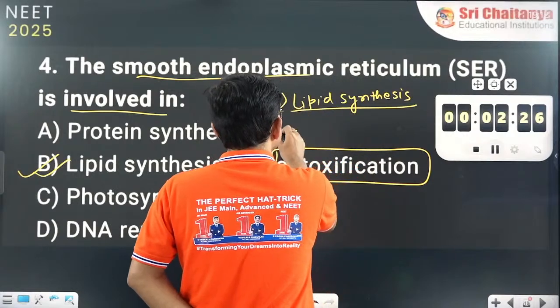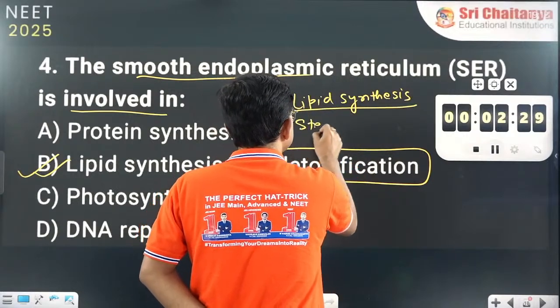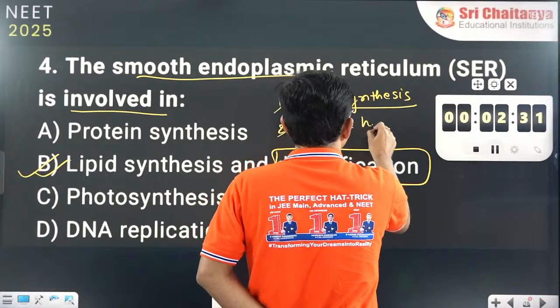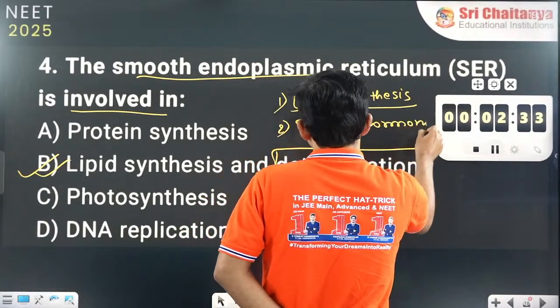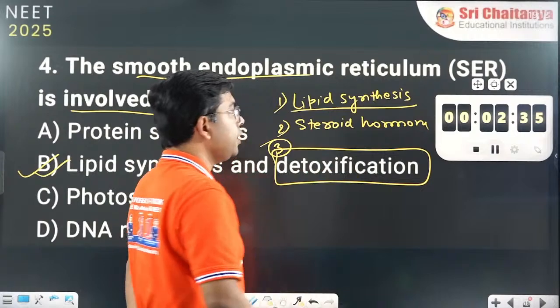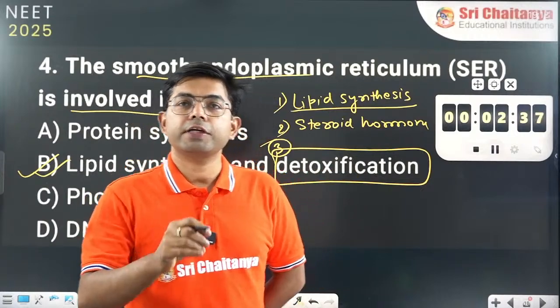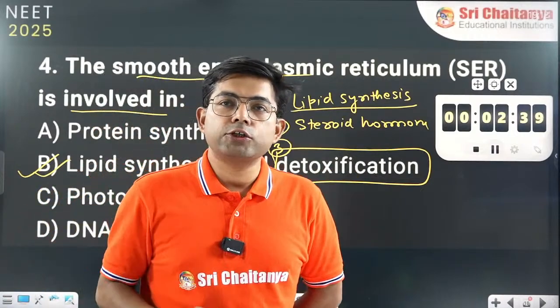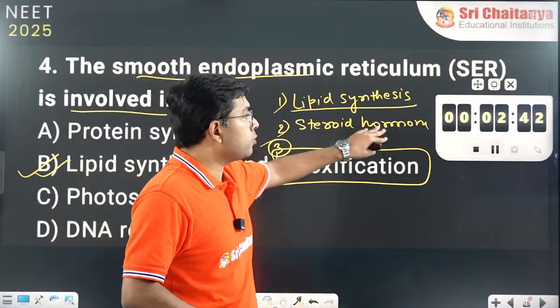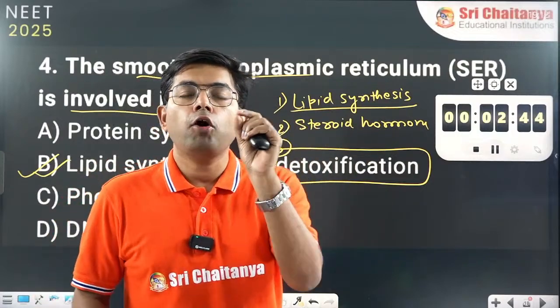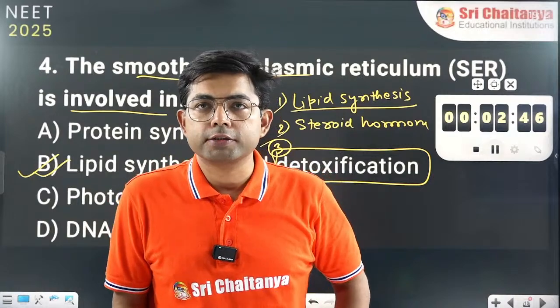First function, lipid synthesis. Second function, steroid hormone synthesis. And third function is detoxification.